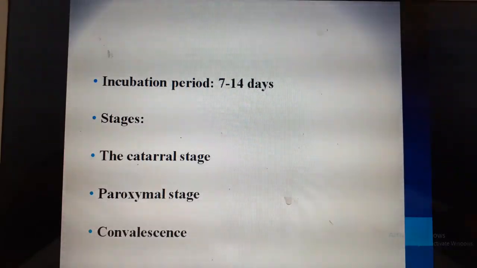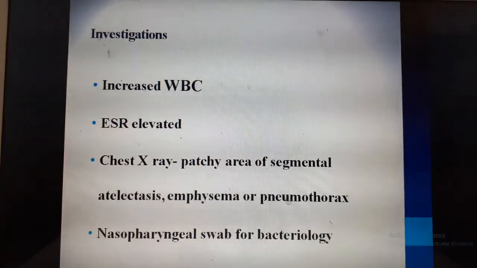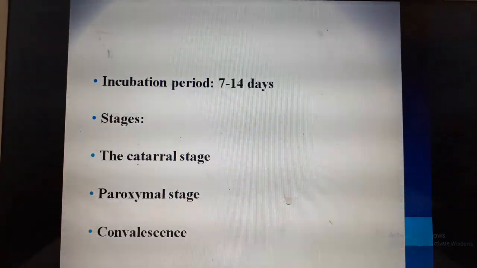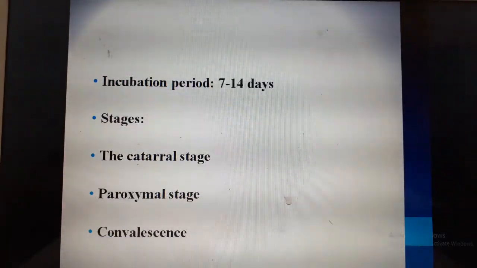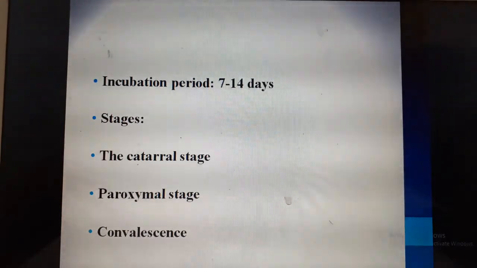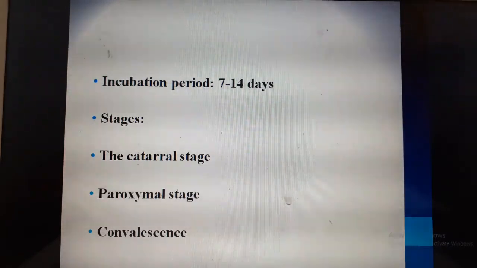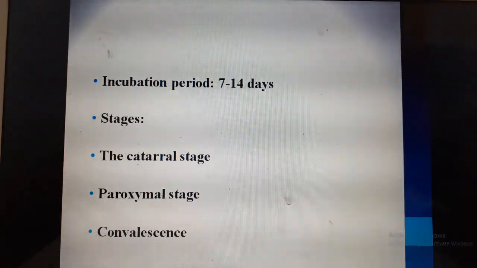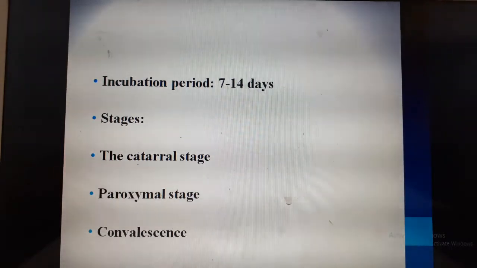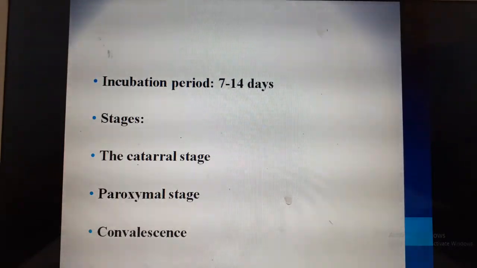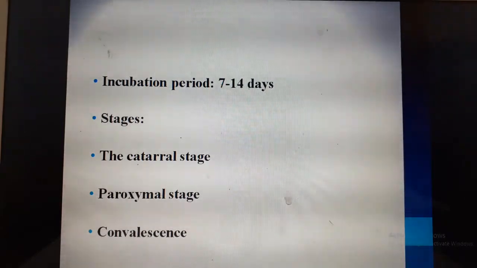Here also there are 3 stages: the catarrhal stage, the paroxysmal stage, and the convalescent stage. The catarrhal stage, similar to measles, is the stage where they can have vague symptoms such as fever, sore throat, headache, myalgia or body pain. So these are the generalized symptoms that they can have in this stage, and they can have nasal discharge.